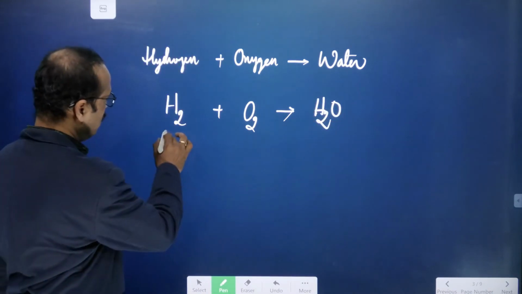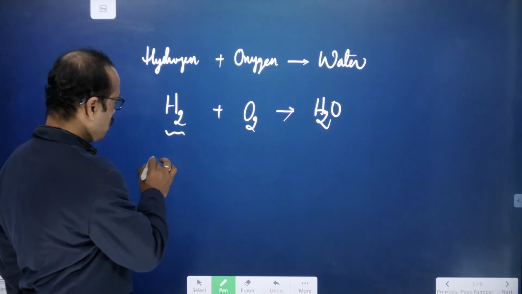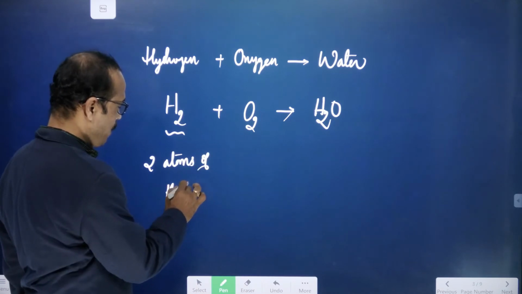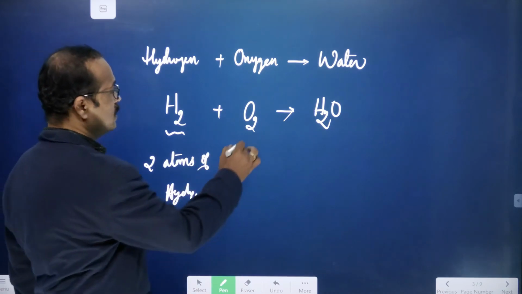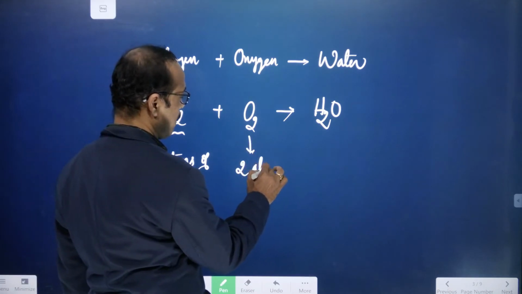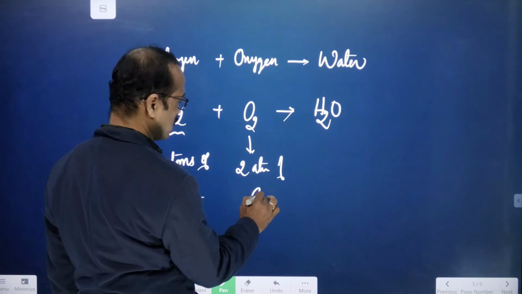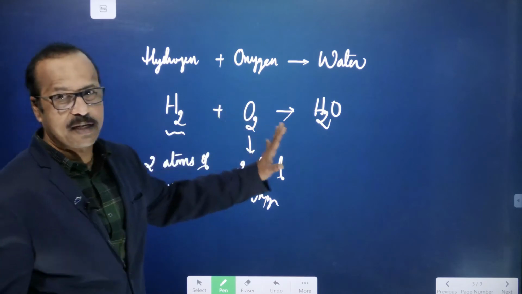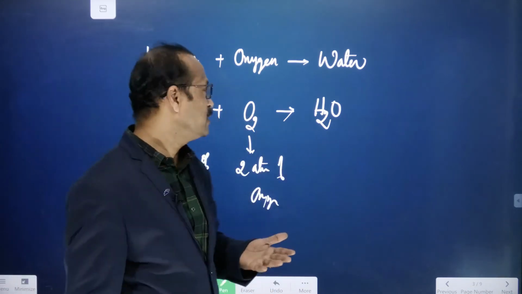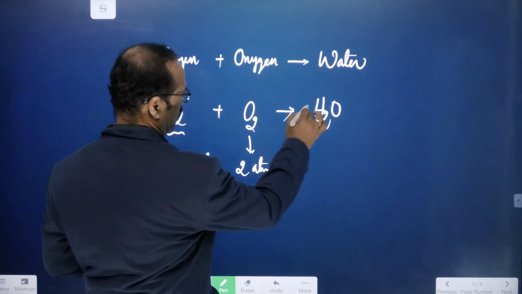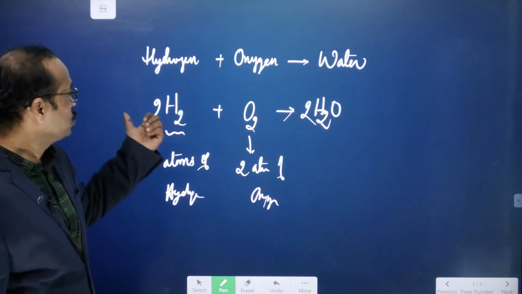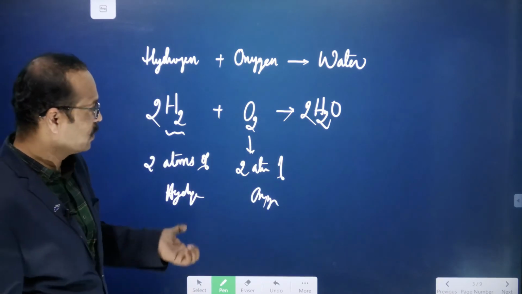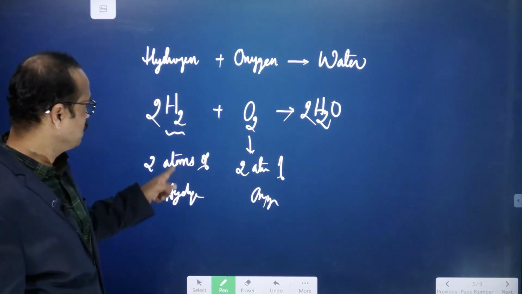So here how many hydrogens are there? See, 2 is there. So the meaning is 2 atoms of hydrogen. Then here, 2 atoms of oxygen. This is hydrogen, this is oxygen, right? But this is not a correct equation. We need to balance. After balancing, this is our correct equation: 2H2 plus O2 gives rise to 2H2O. So balancing we will discuss in later classes one by one.